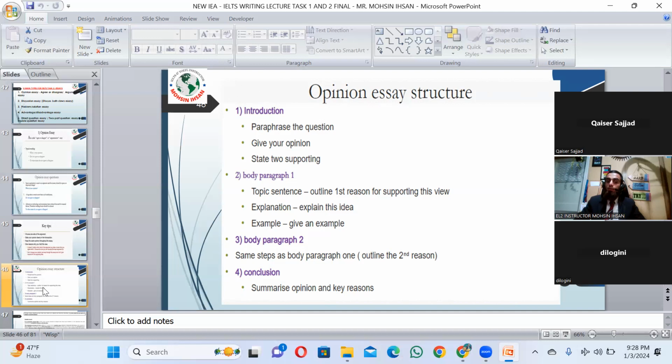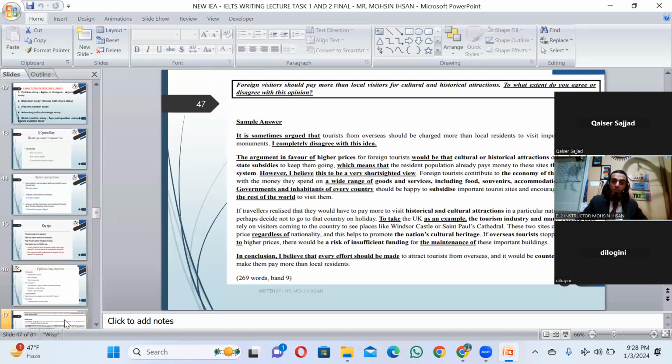Okay, now here, one thing you have to keep in mind: whatever you share in body number one, in body two you would also share similar kinds of perceptions. If that is an agree and disagree essay, you share a similar kind of discussion. Next, you have the conclusion, and you would conclude your essay along with your opinion, like what opinion you are having.